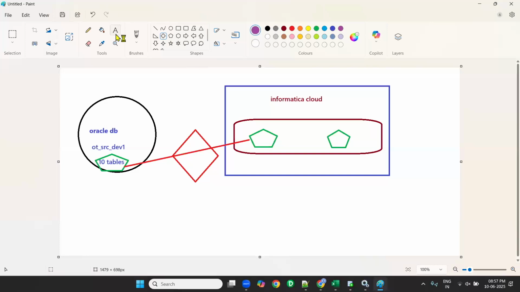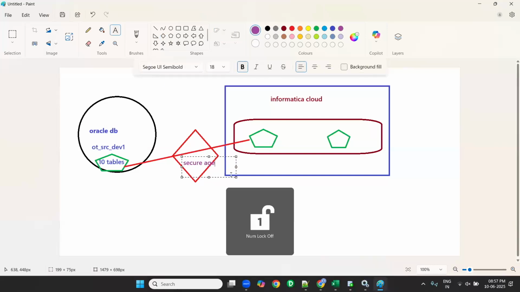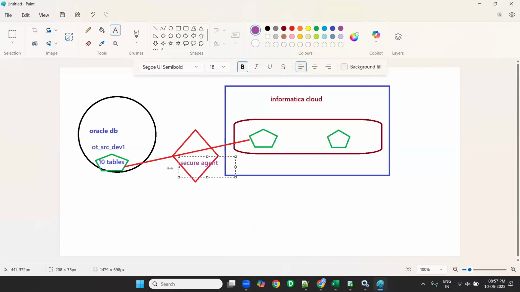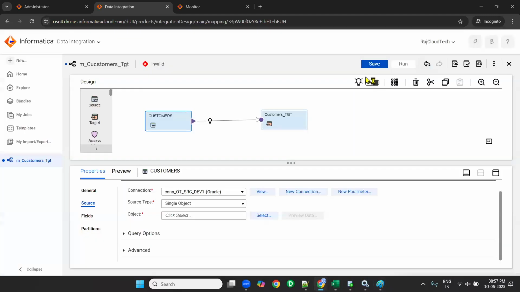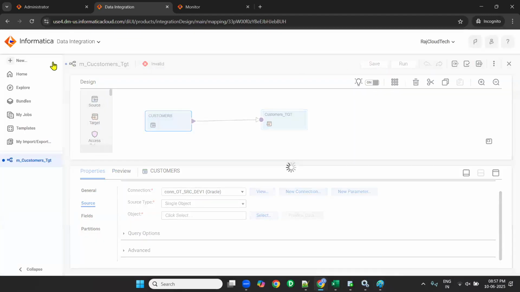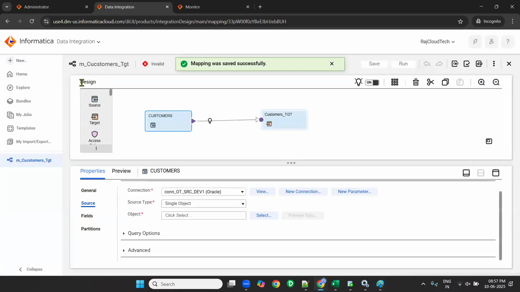So what is the use of secure agent? One use of secure agent is that it will connect from Informatica Cloud to the Oracle database. Whatever the schema tables, it will show all here. Now, when I save this mapping, where will it save?